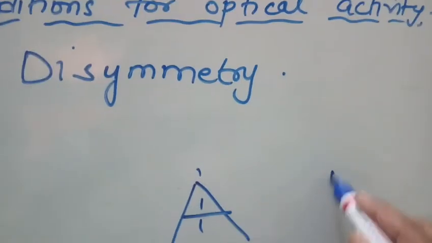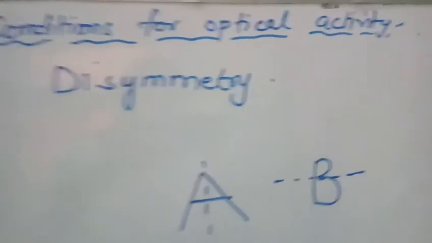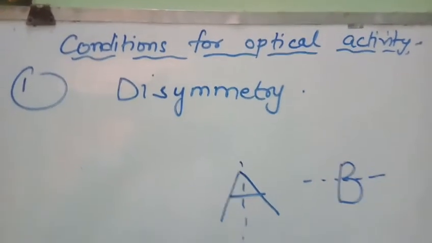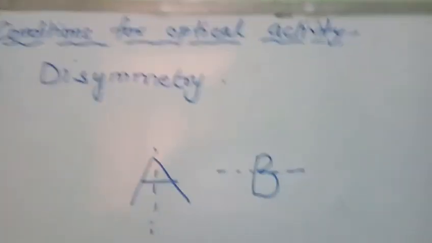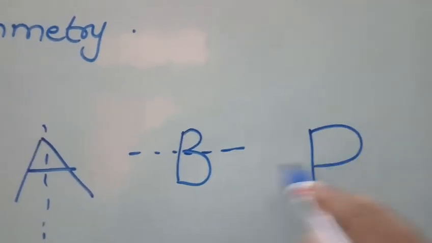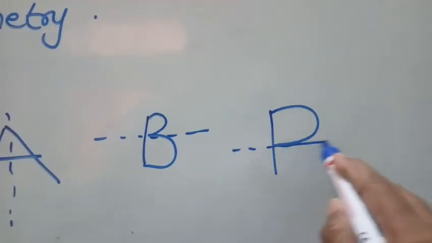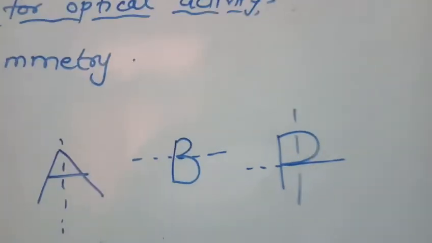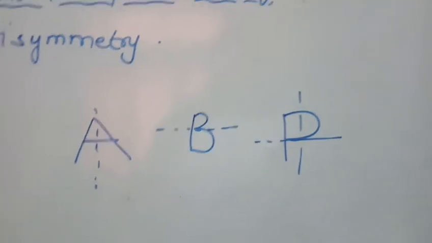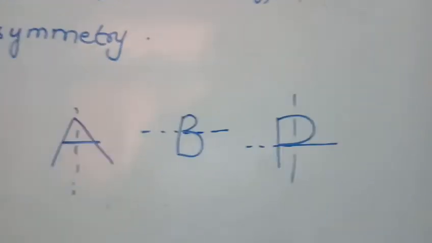symmetry. Similarly, see this B. Does it have a plane of symmetry? Yes, because it can also be divided into two equal parts, means it is not disymmetric. Now let us see the letter P. Can it be divided into two equal halves? Whether we divide from this plane or from this plane, this P cannot be divided into two equal halves, means the P is disymmetric.